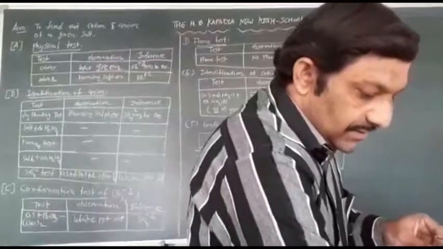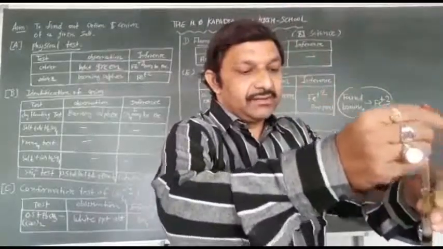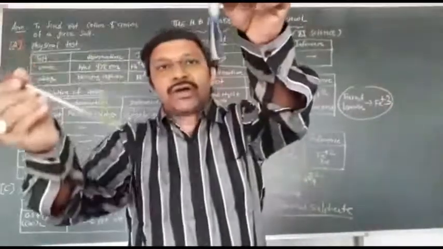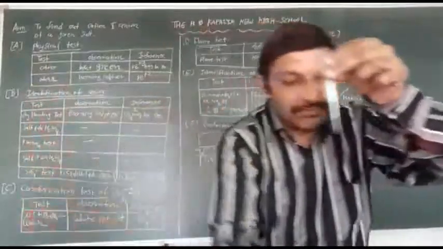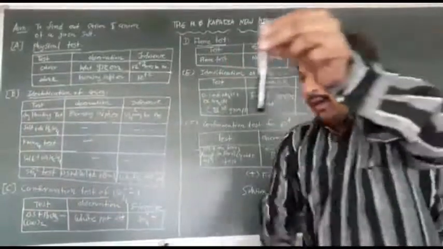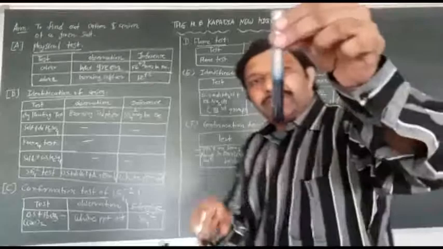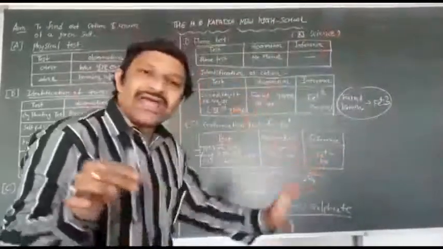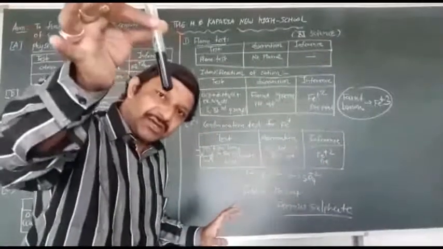Here is potassium ferricyanide. So a blue color is obtained. Look here, blue color develops with potassium ferricyanide. Blue color is obtained here. After dissolving, the blue precipitate is obtained. So the blue precipitate is here. That's why the confirmation test for Fe plus 2 is present here.